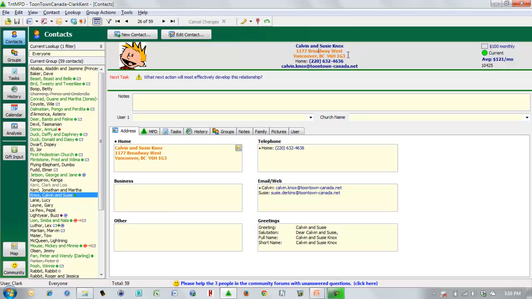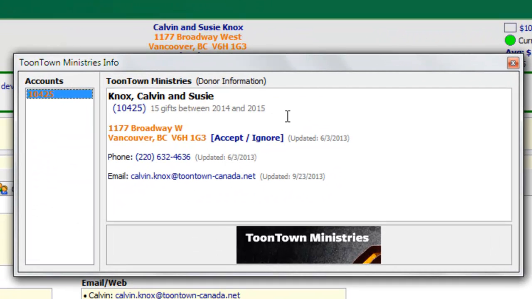And what that means is that the information that is in your ministry's system for this donor is different from what you have entered for the contact. Now, most of the time, it's a simple spelling error. For example, if I click on this bold orange address, it's a hyperlink, and it'll bring up the donor information. And sure enough, I have misspelled the name of the city of this donor. And so it'll show me that.